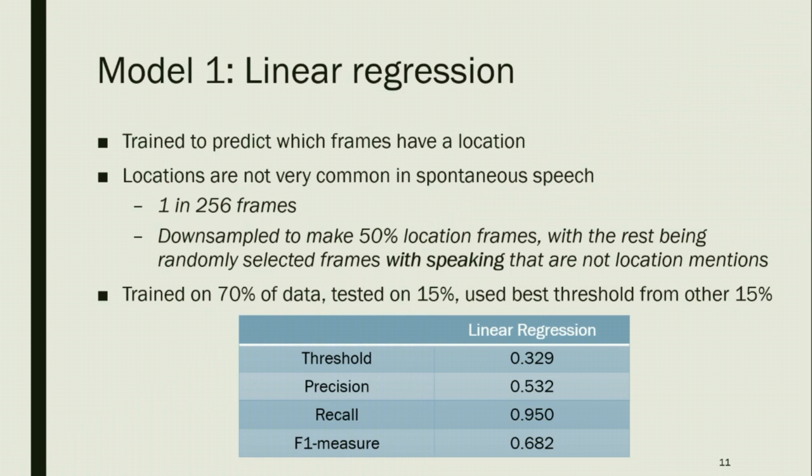So we actually used the threshold. If the prediction was lower than threshold, we set the value to 0. And if it was higher than threshold, we set it to 1. And so using 50% of the dev dataset, we got a threshold. We maximized the F1 measure, and then we used that same threshold for the test dataset. And these are the results that we got. So the precision was higher than our baseline, which was 50%. And this was the recall and the F1 measure.